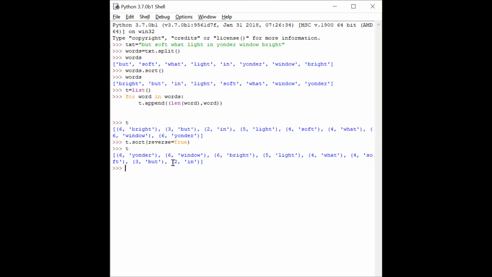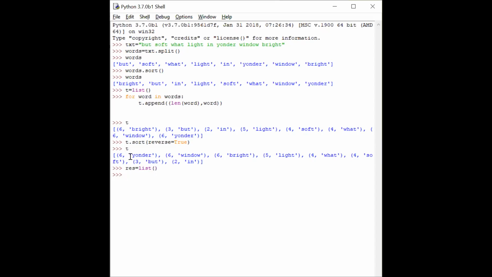Now, did I want this? It's consisting of a list of tuples. Now I didn't want a list of tuples. I just wanted the words in descending order. I didn't want this length over here. So now create one more list. So I'm creating a list called RES.